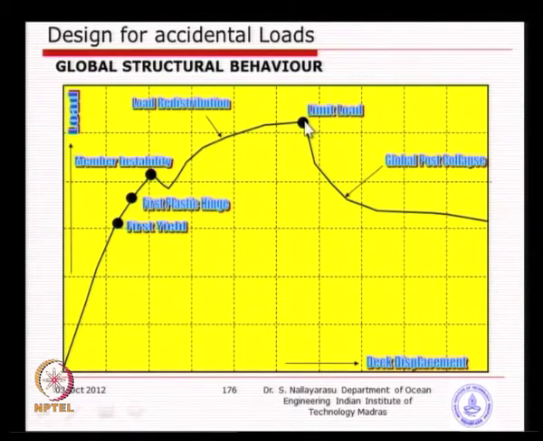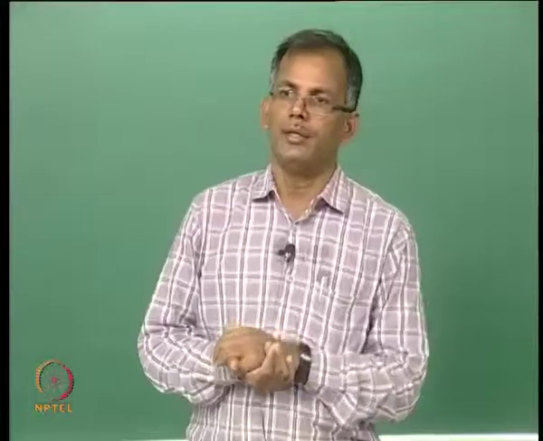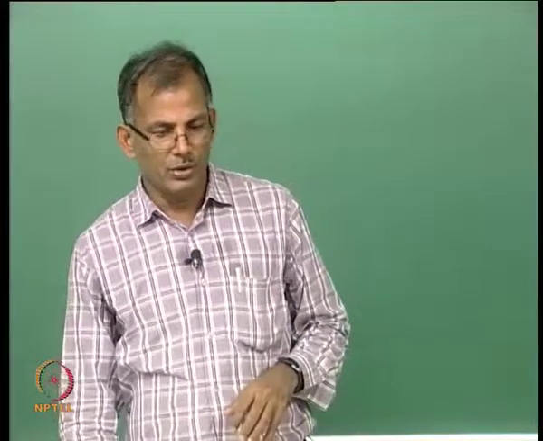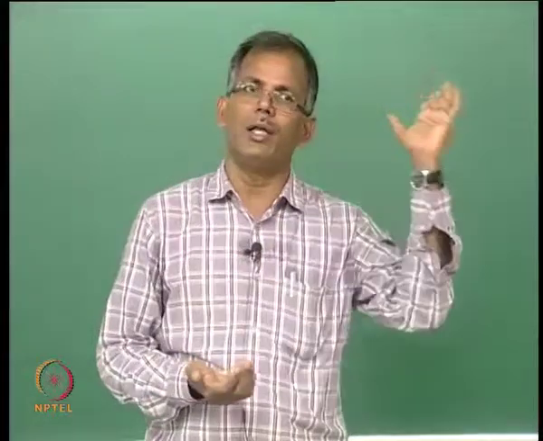If you know that, the ratio of the same load before and after damage can be evaluated. In the next picture, that is exactly what I have just depicted in red color and black color, original structure versus the damaged structure, and that ratio will be your reserve strength ratio, depending on what your load capacity is, whether you are looking at 1 year or 100 year.